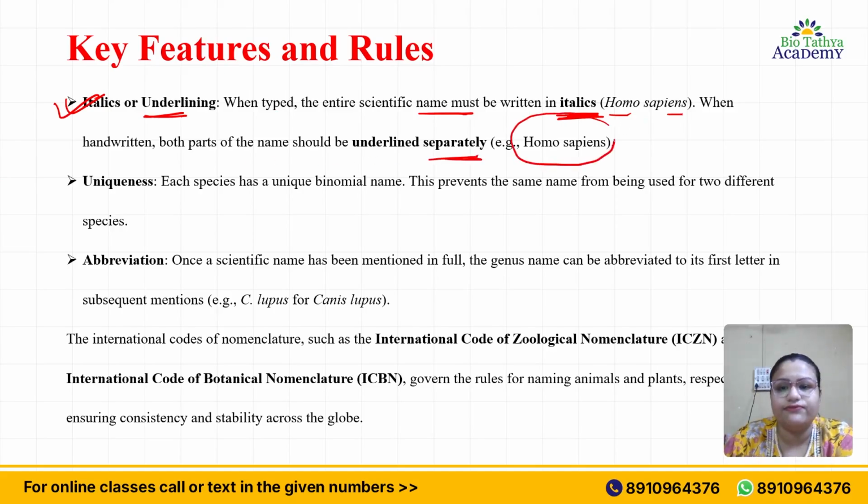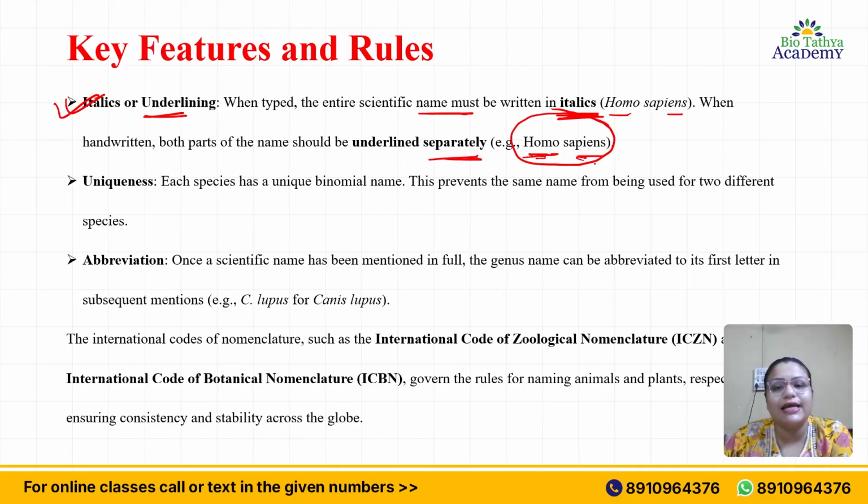Here I have made a very big mistake. I'm really sorry about that, because this should be capitalized again. This should have been capitalized. This should have been in italics, but I have forgotten to change the style actually. But please forgive me for that. So this is Homo sapiens.